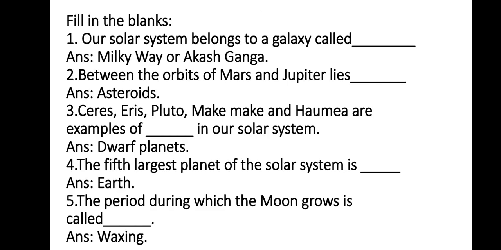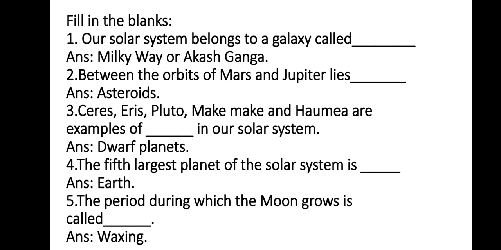Fill in the blanks. Number 1. Our solar system belongs to a galaxy called Milky Way or Akashganga. 2. Between the orbits of Mars and Jupiter lie asteroids. Number 3.